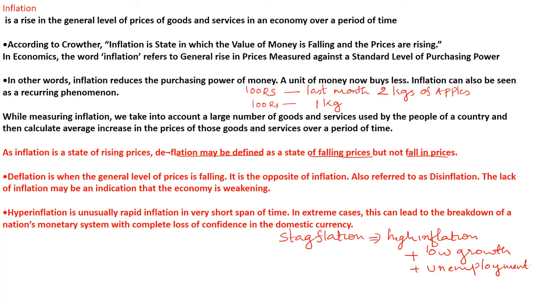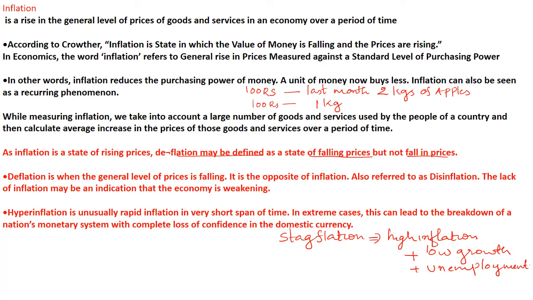Next is, what is deflation? Deflation can be defined as the state of falling prices. When the general level of prices is falling, that is the opposite of inflation, also referred to as disinflation.